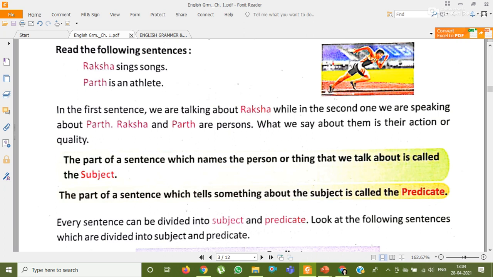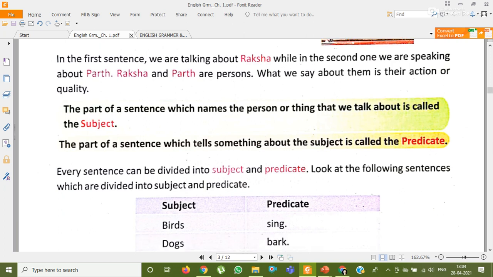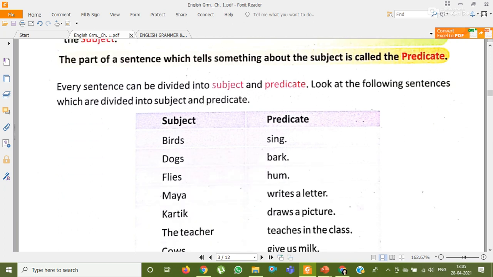And the part of the sentence which tells something about the subject, so that part in which we are talking about the subject के बारे में बता रहा है कि वो subject क्या कर रहा है या वो क्या है, what the subject is or what the subject does, what the subject has, that is called predicate. So every sentence can be divided into subject and predicate.